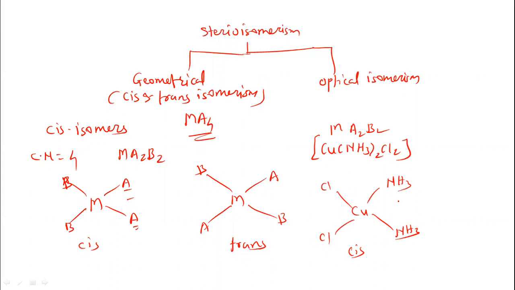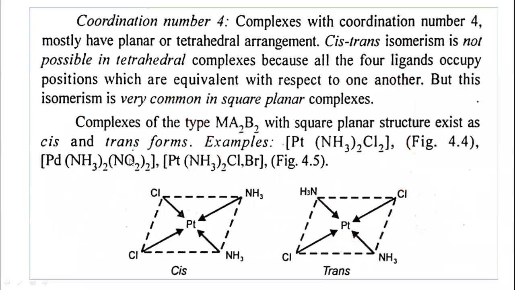So let us see the trans isomer here. The two same groups are on the opposite side. The ammonia molecules are on the opposite side, and similarly the chloro ligands are on the opposite side. So this is the trans isomer. In this way, for coordination number 4, we can write the cis and trans isomers.